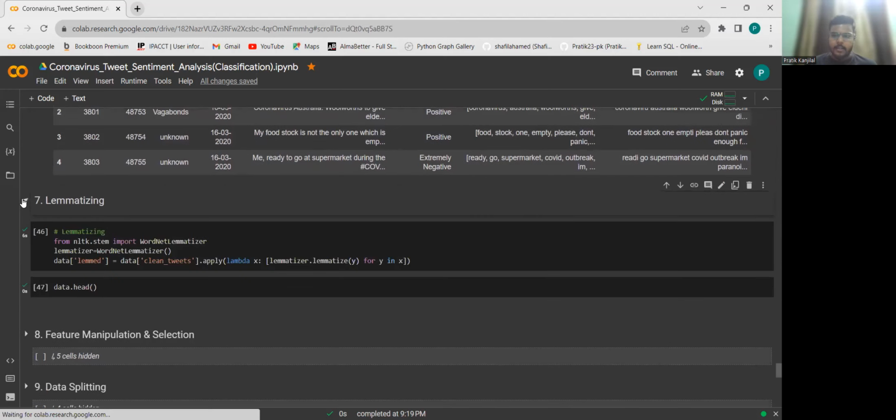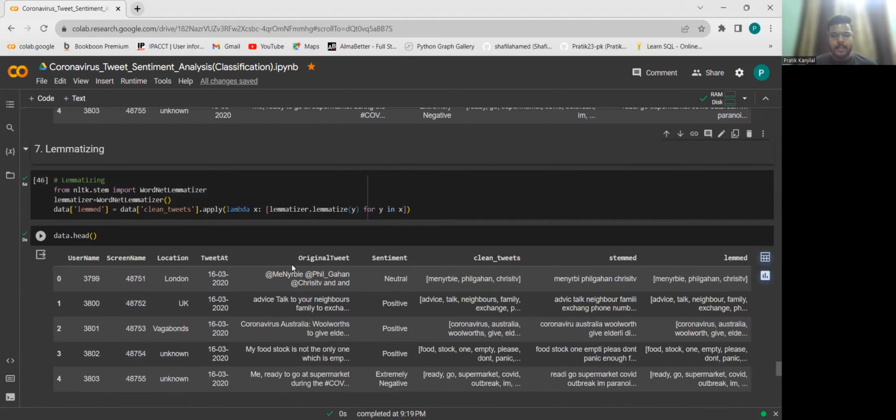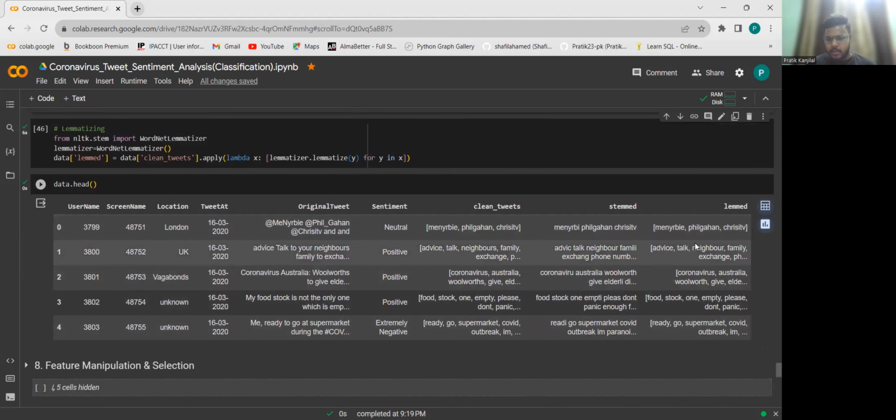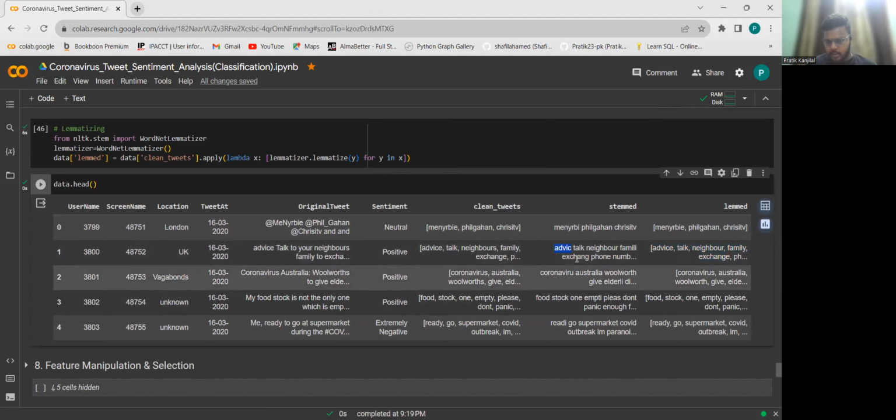And then after using that Porter stemmer, I have decided to lemmatize those words to bring back those words to its original form, like this. Before it was like this, the word advice did not have that E part, but it has been converted into its root form. So this is quite helpful. After using Porter stemmer, I have used lemmatizing for this project.